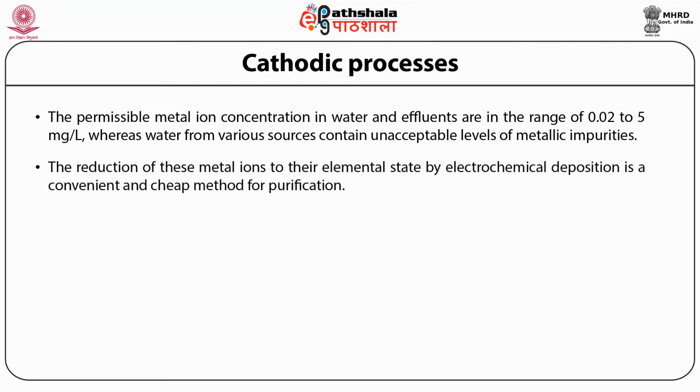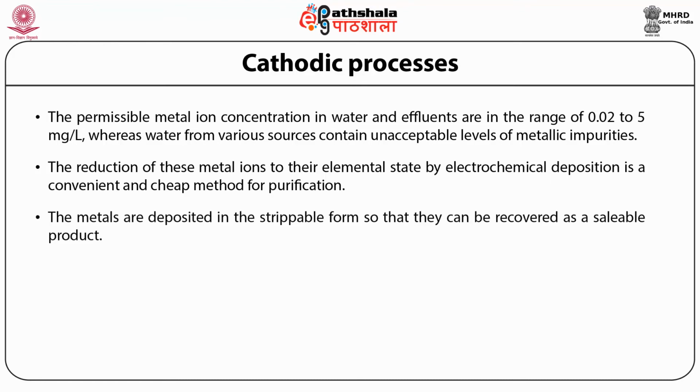The reduction of these metal ions to their elemental state by electrochemical deposition is a convenient and cheap method for purification. The metals are deposited in a strippable form so that they can be recovered as a saleable product.